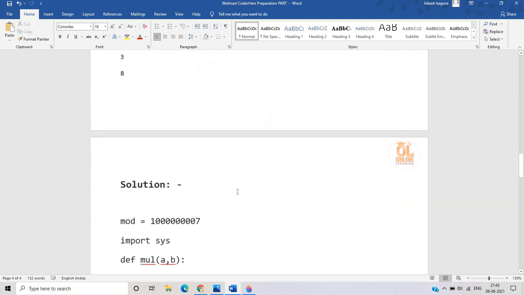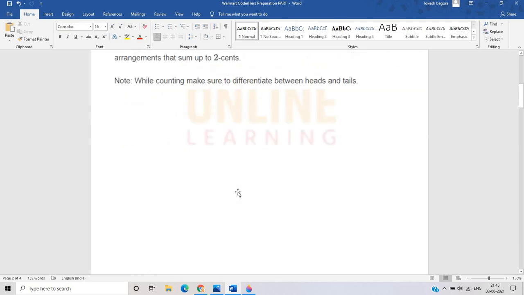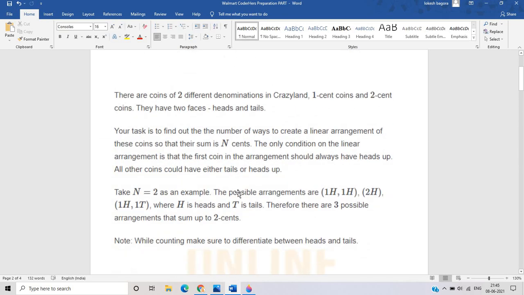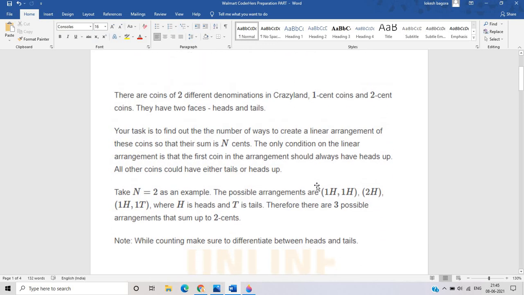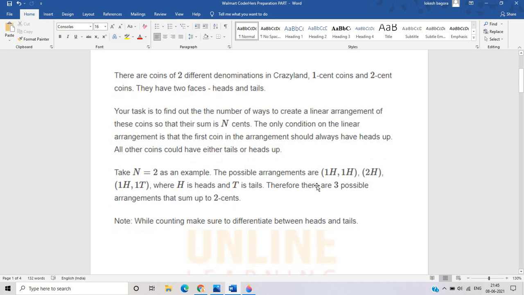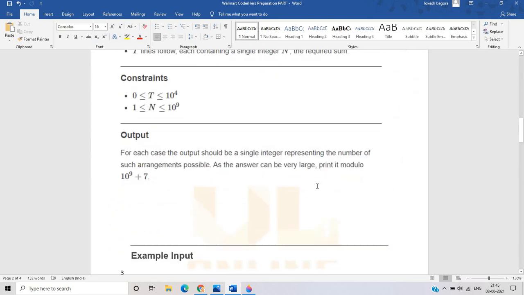So that is related to mod. This type of question is generally asked in the exam because this is related to dynamic programming. The main advantage of dynamic programming is used here, as we have to find the possible combinations that also build on the previous ones. This type of possible arrangement question is generally asked in the exam.